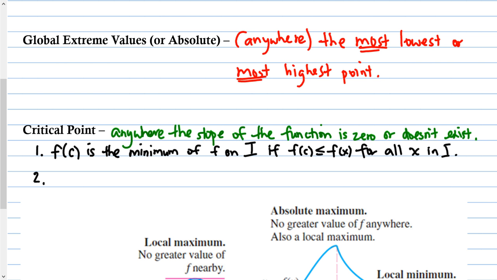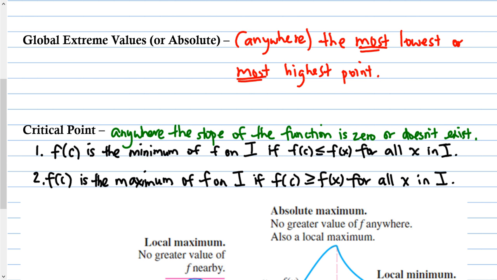So what this means is that we will be able to find our minimum value on an interval as long as our minimum value, which we refer to as f(c), is the smallest out of all the possible x's on that interval. When I say the smallest, I mean the x isn't itself the smallest, but rather what I get when I plug in the x, my y value. If that value is the smallest value, then it is the minimum. Now the maximum, f(c) is the maximum of f on I, which is our interval, if f(c) is greater than or equal to f(x) for all x in I.